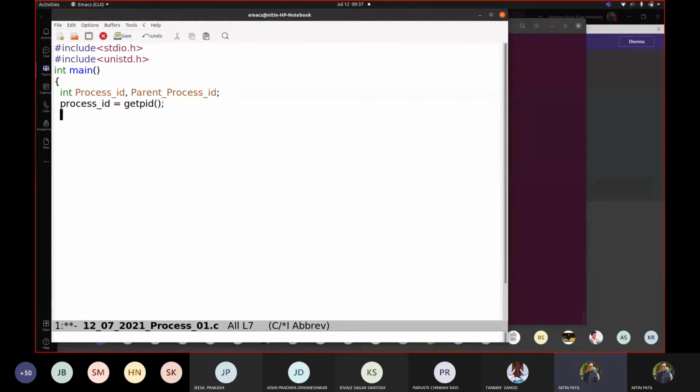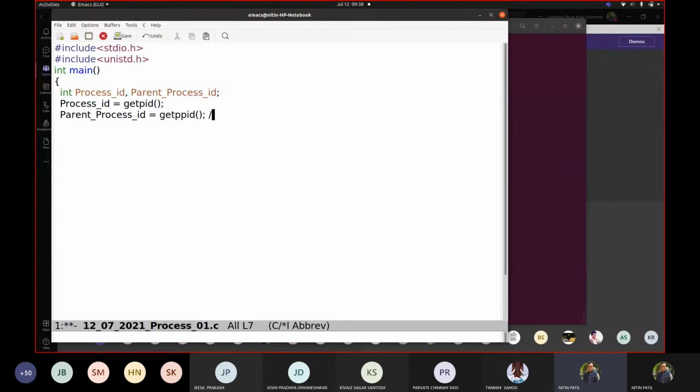Now we are not creating any other process. We are only simply executing this executable. Parent process ID. So there is another function called getppid. getpid and getppid.